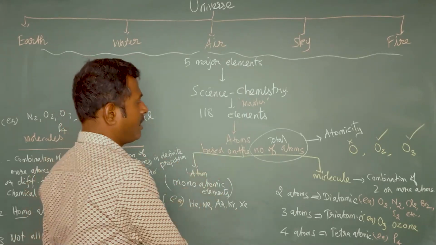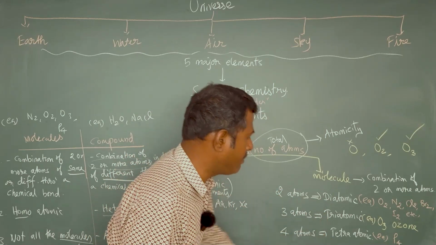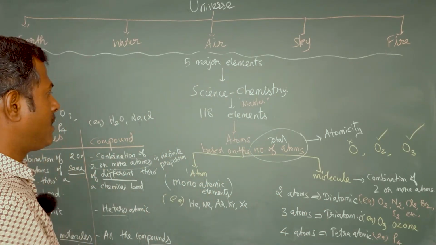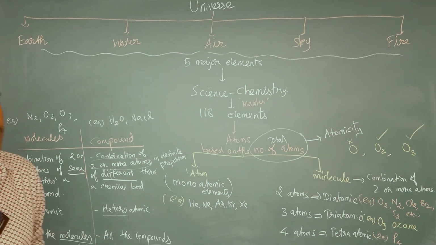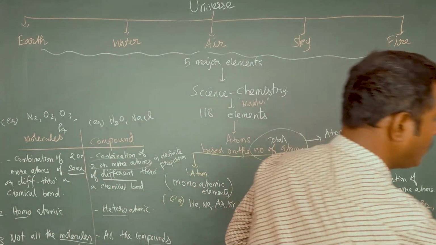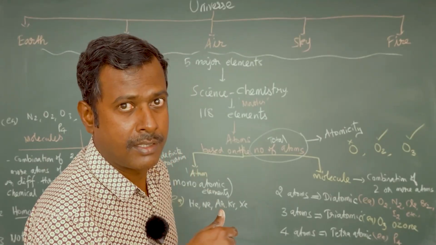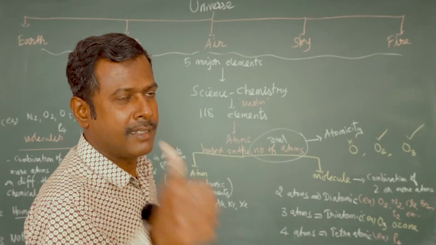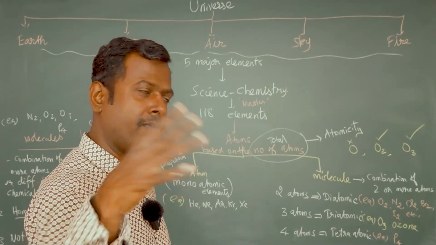Atoms can be either monatomic or polyatomic. Polyatomic may be diatomic, triatomic, tetratomic, heptatomic. Okay, so at last we have seen the difference between compound and molecules. Now we are entering into the important part of this elements topic. Let us see the atomic number, symbol, name of the elements.